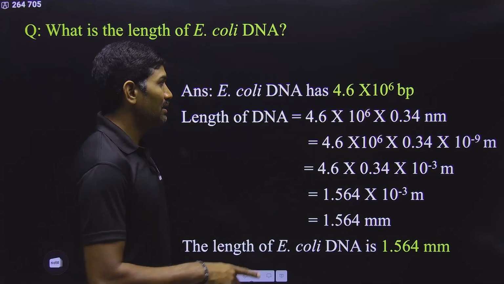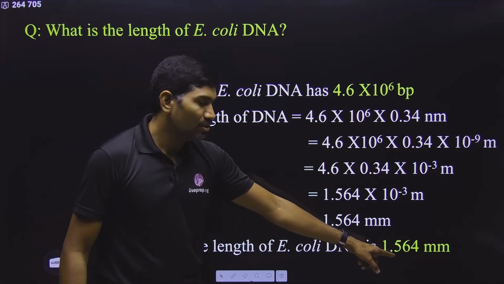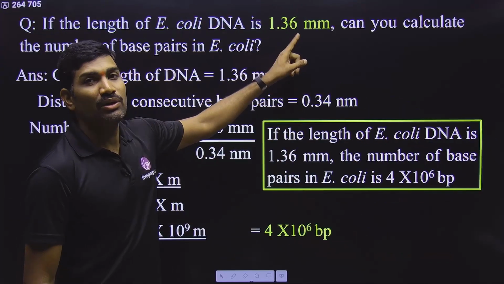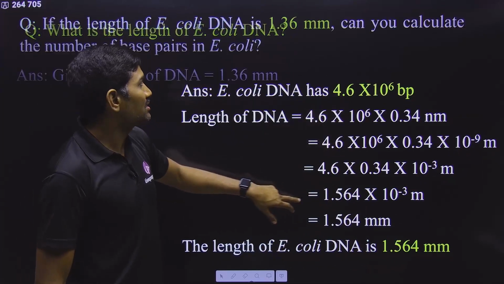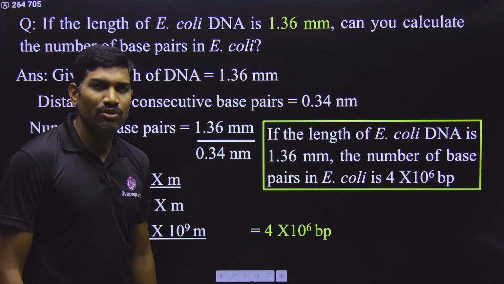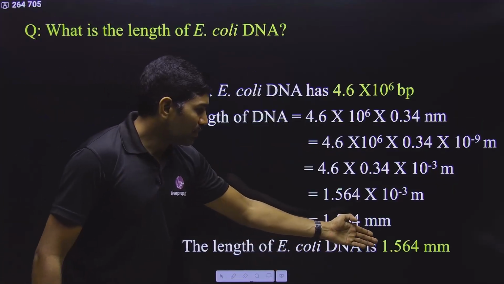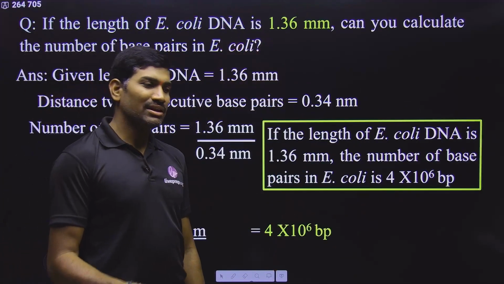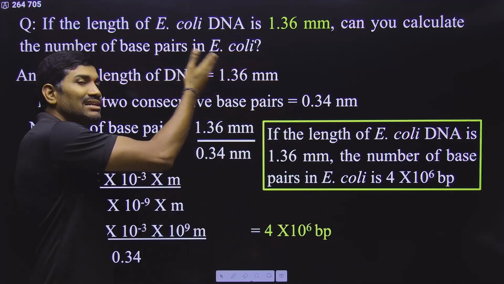Please observe carefully. If it is 4.6 into 10 to the power 6 base pairs, what is the length you got? 1.564 millimeter. But here they asked 1.36. For 1.564 it is 4.6, so for 1.36 will you get 4.6? No, definitely it is not. Definitely it is lesser than this. So you need to calculate this. Please do the calculation. This is a direct NCERT in-text question.